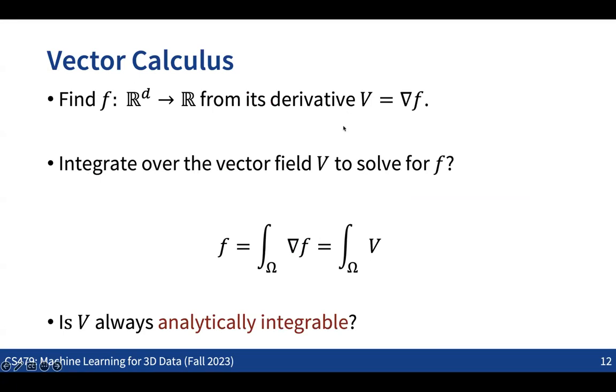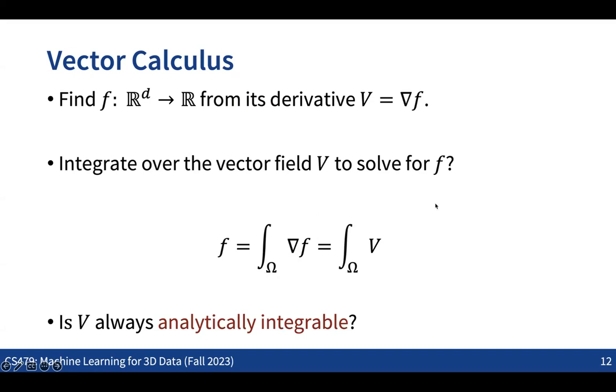Which means that if we have any vector field that represents the derivative of the function we want to get, and we can take the integral of the vector field, then we can directly recover the original function. So that's basically the basic idea.